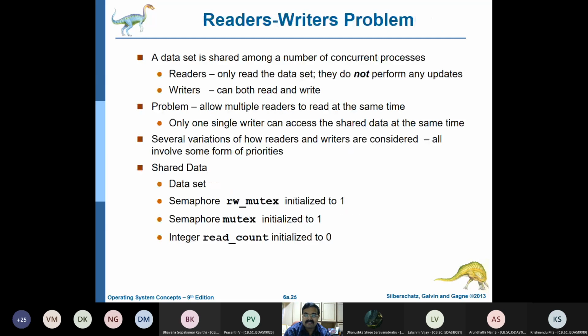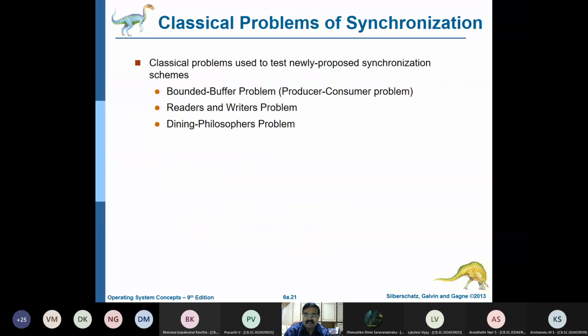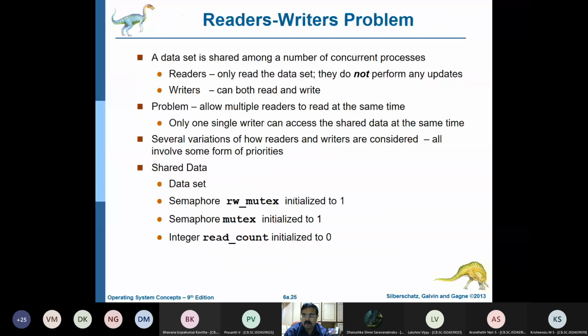Now coming to the reader-writer problem. Reader-writer is another interesting problem. In the reader-writer problem, there are processes. Processes may be divided into threads, or it could be concurrent processes. There is a shared resource. One process is accessing the shared resource in terms of reading. No other process or thread should be allowed to write to that shared resource.